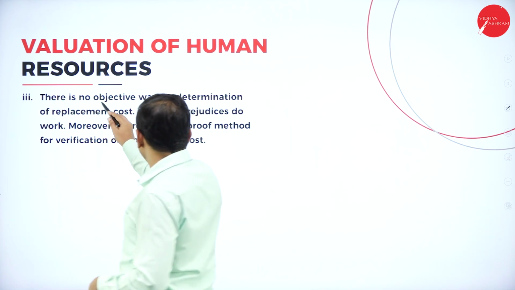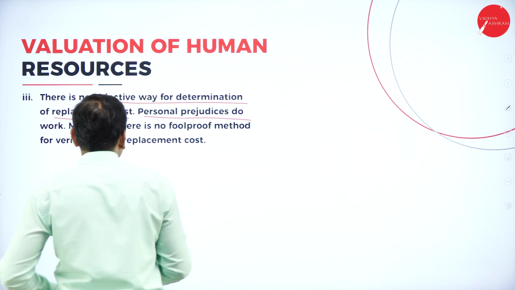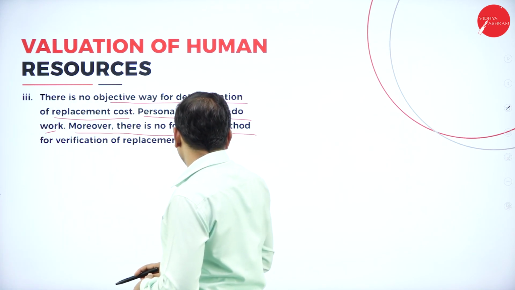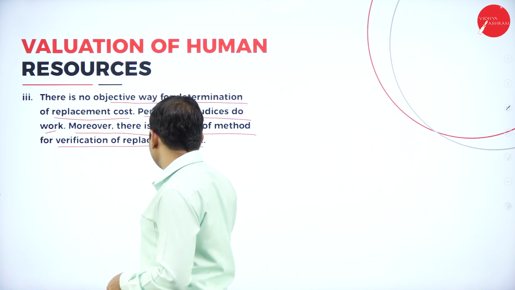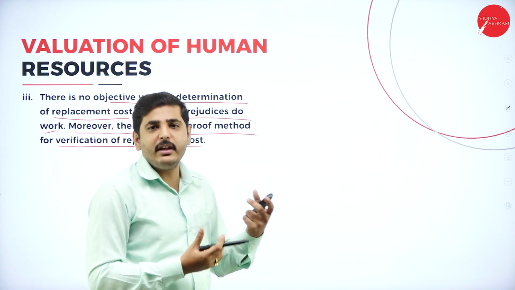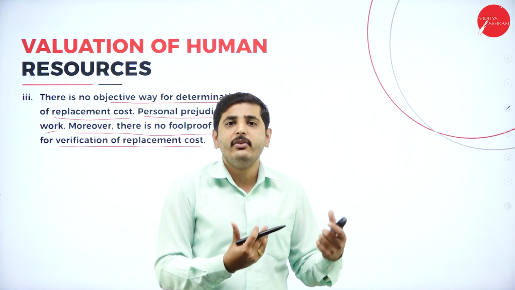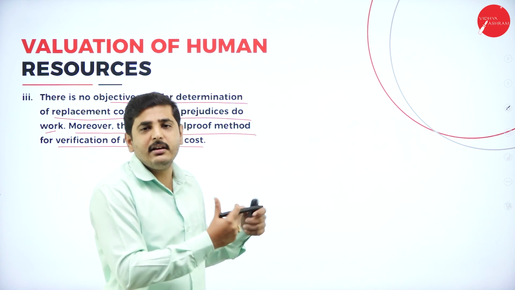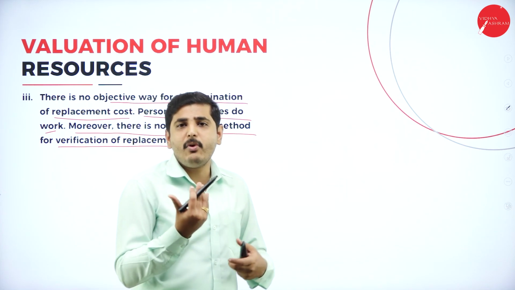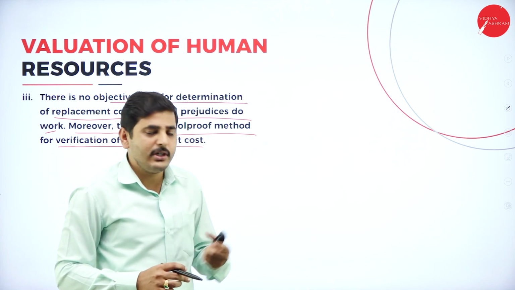There is no objective way of determining replacement cost. Personal prejudice does work. Moreover, there is no foolproof method of verification of the replacement cost. We cannot have any proof or any actual documents that we have replaced the existing faculty or existing human resource. On what basis, on what proof, on what documents can we say yes, we can do 100% replacement? So it is very difficult.